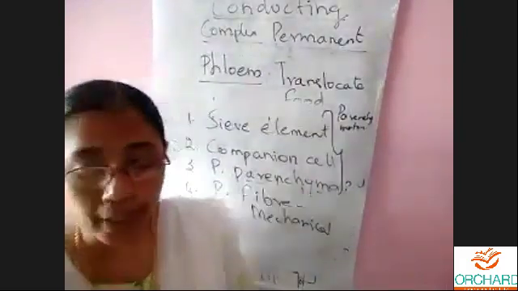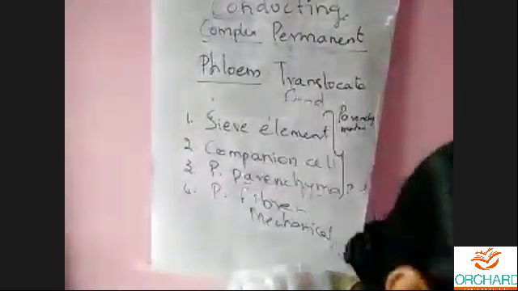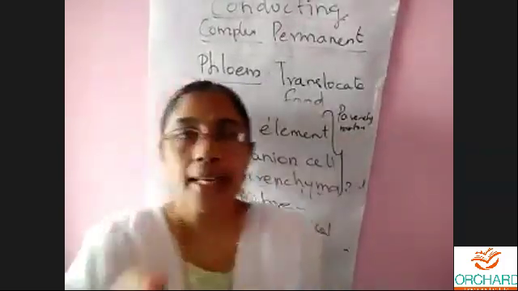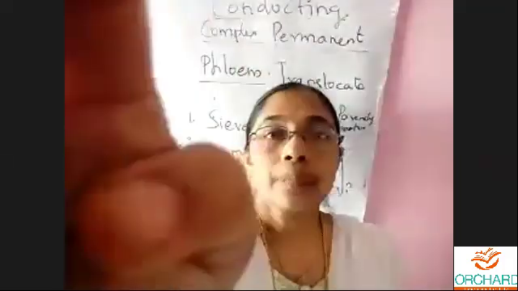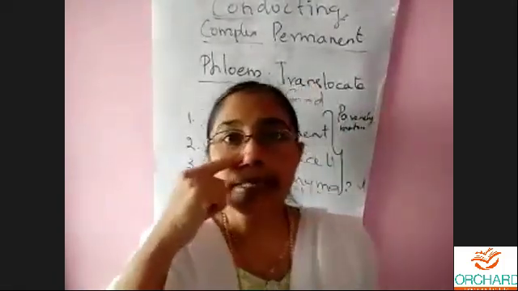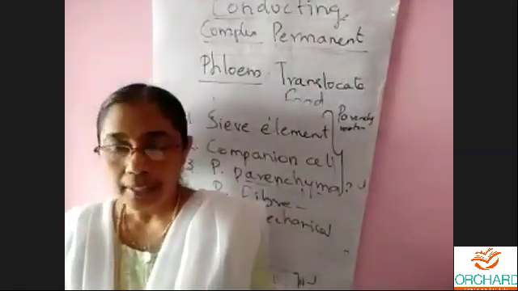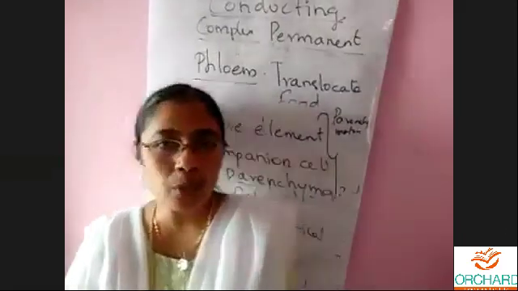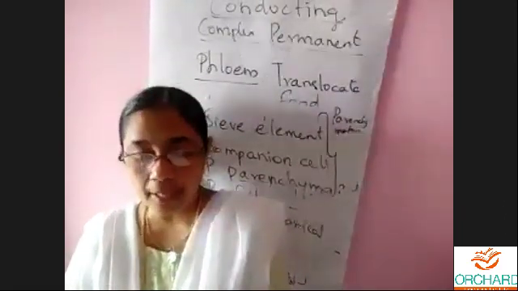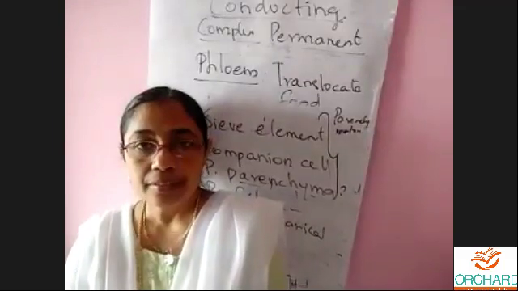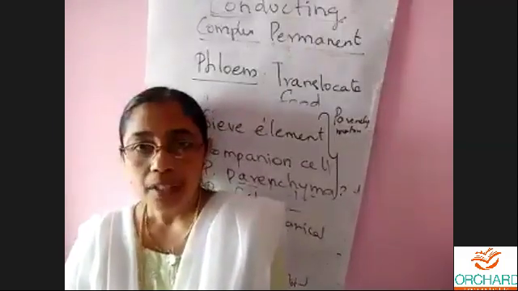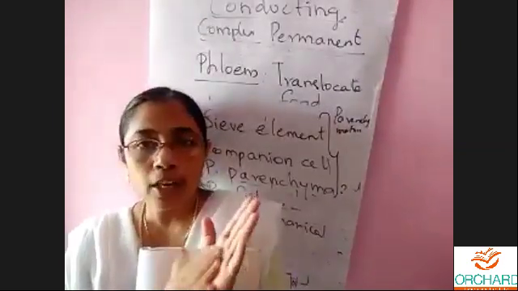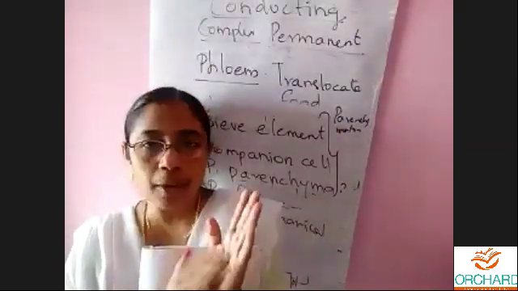Now I'll call out your names and marks, children. I think you are all eagerly waiting for the marks. Yes, Jaya is there. If you are here, please say yes. Jaya Akshaya is getting 25 upon 25. Please give a clap for her. Can you all clap for her, children? She is getting full marks.